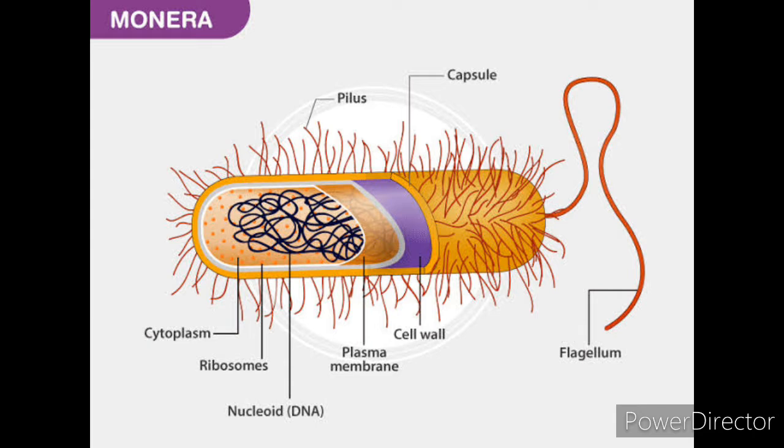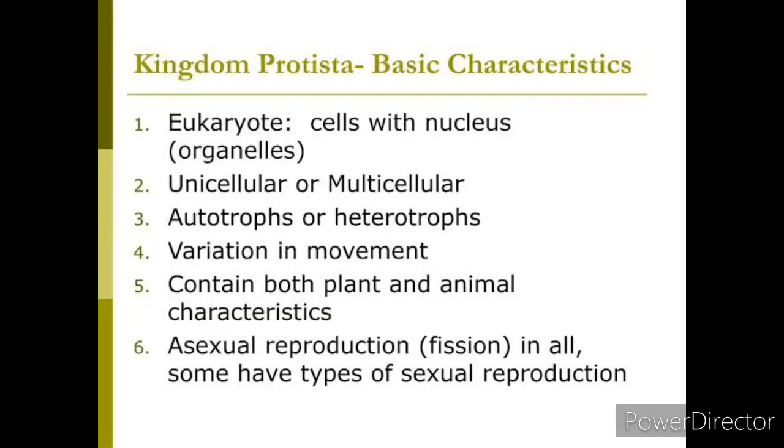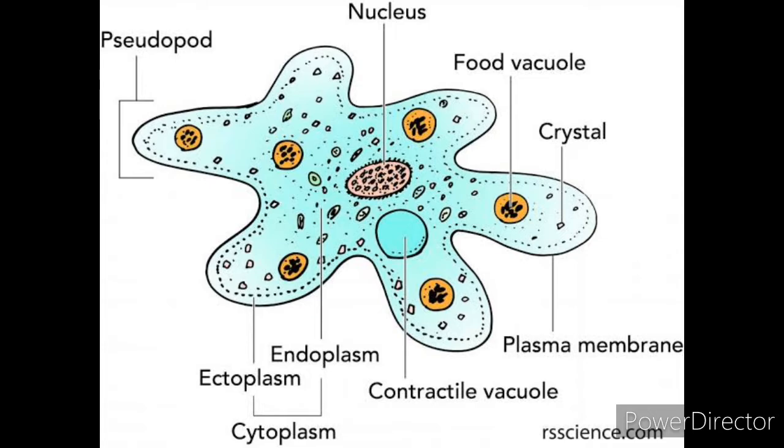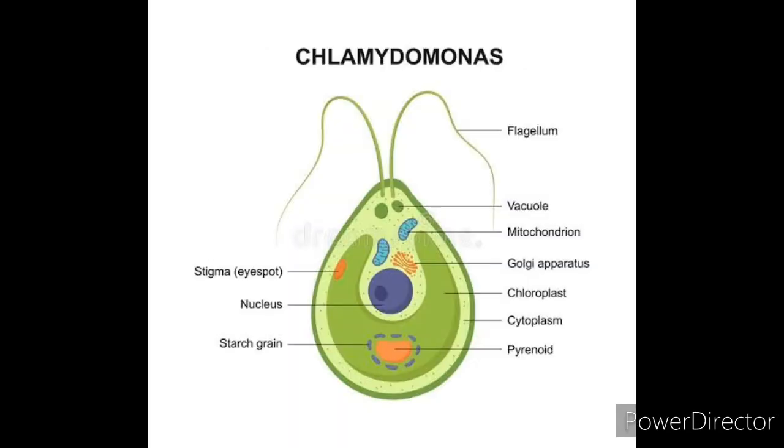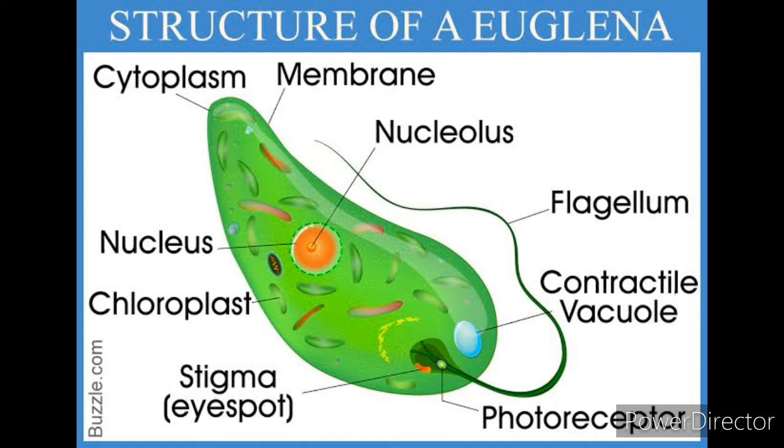Nucleoid means the nucleus is not surrounded by the nuclear membrane. For example, bacteria. The second kingdom is Kingdom Protista, which includes single-celled organisms like Monera, but here they have a well-developed nucleus. For example, amoeba, paramecium, chlamydomonas, and euglena.